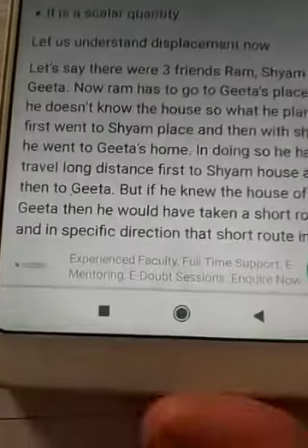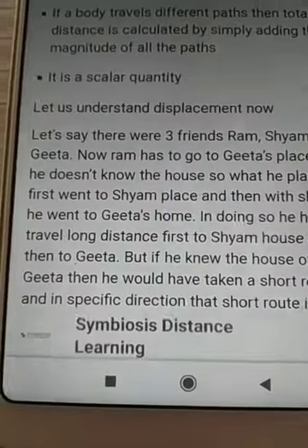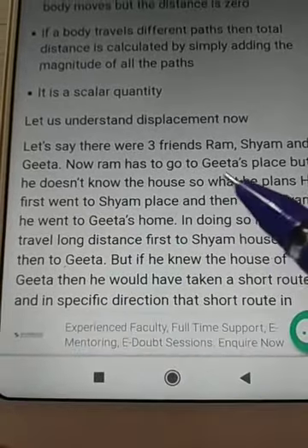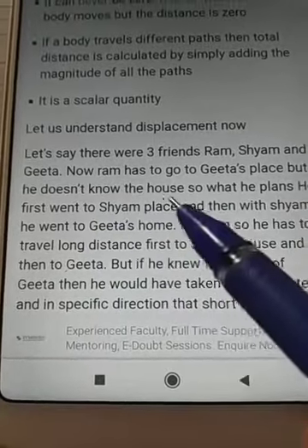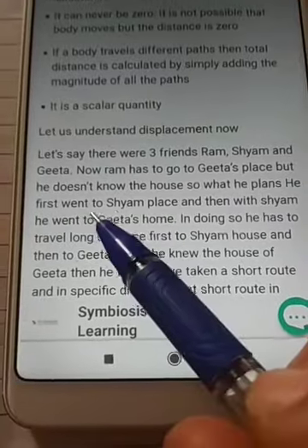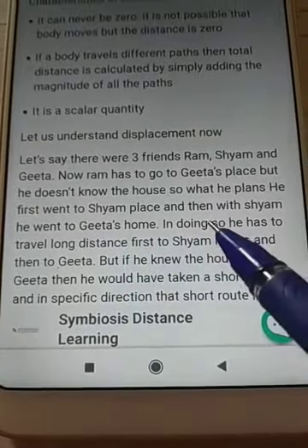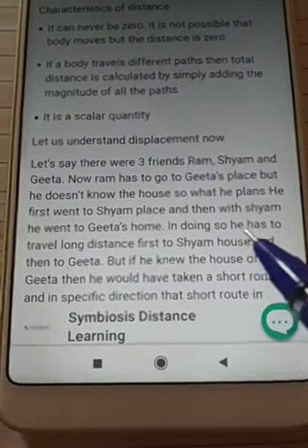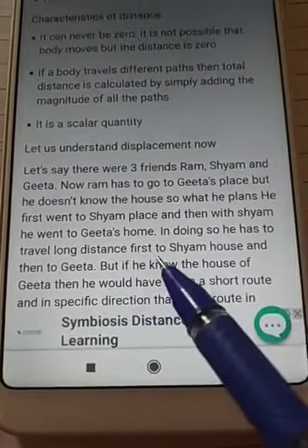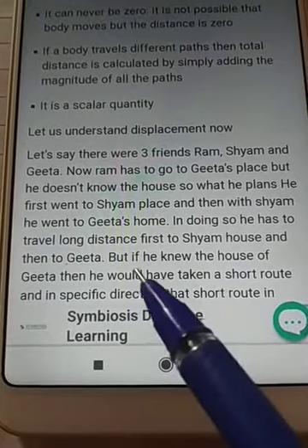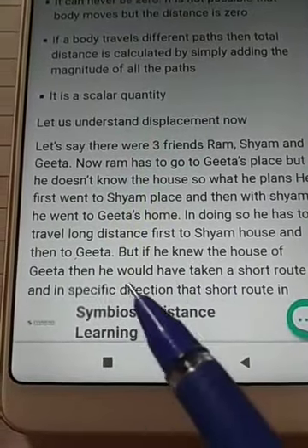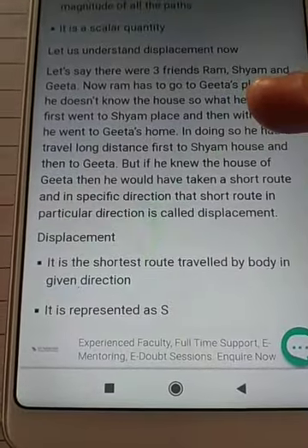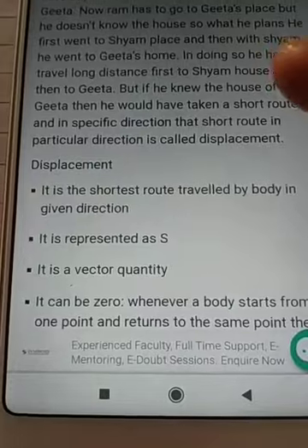Let's understand displacement. Let's say there were 3 friends, Ram, Shyam, and Geeta. Now Ram has to go to Geeta's place. He does not know the house, so what does he plan? He first went to Shyam's place, and then with Shyam he went to Geeta's home. In doing so, he has to travel a long distance, first to Shyam's house and then to Geeta's. But if he knew the house of Geeta, he would have taken a short route in a specific direction. That short route in a particular direction is called displacement.